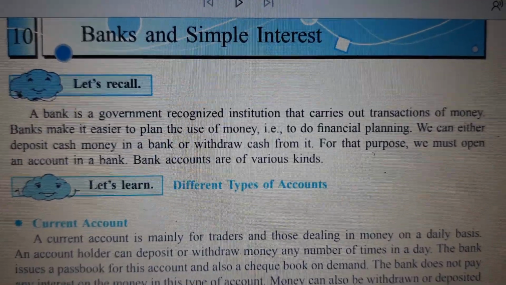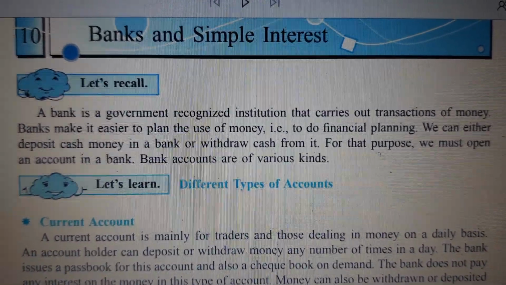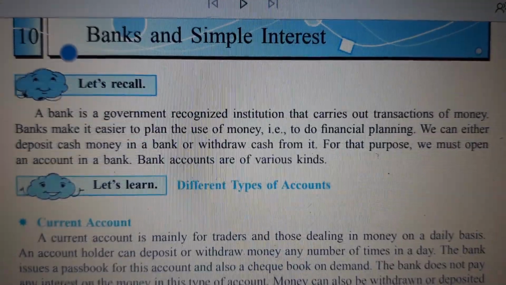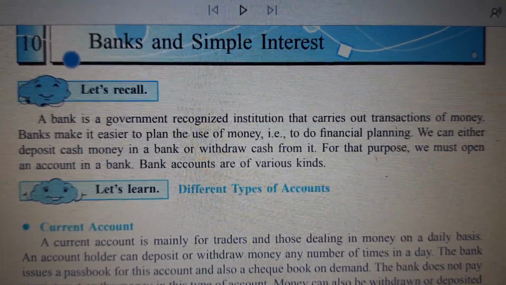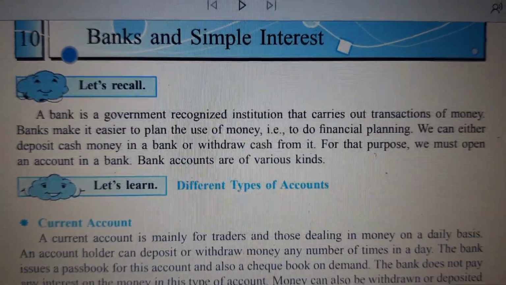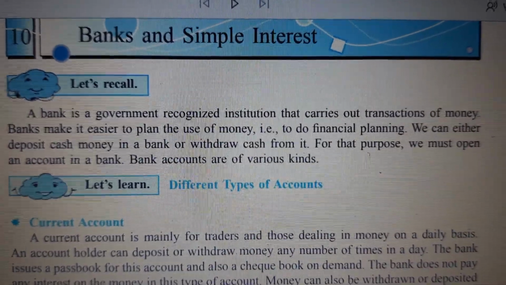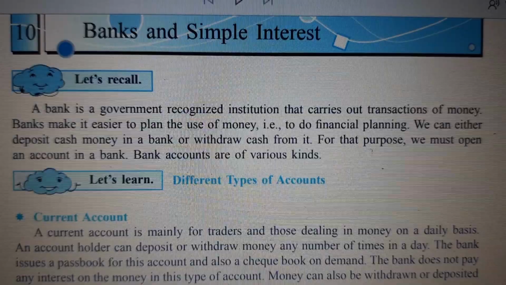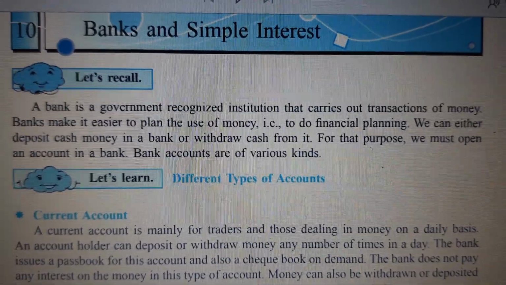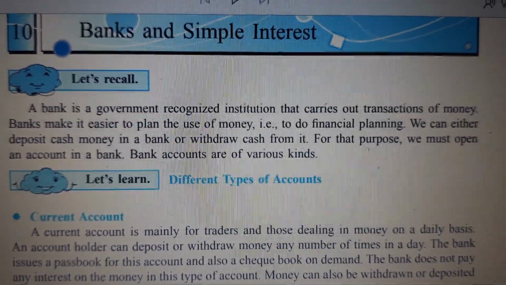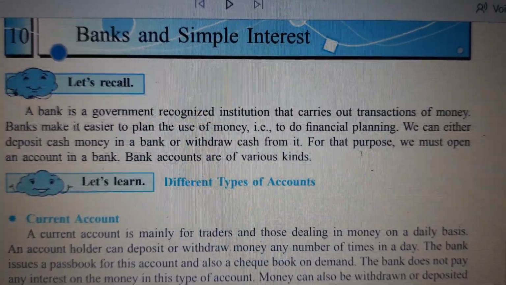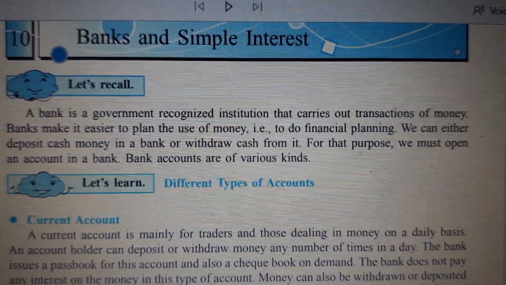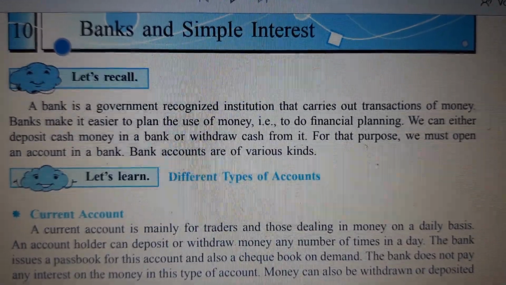The bank offers some interest for keeping money in their bank. And why are they offering that interest is because they use your money to give to someone else for a loan or for any requirement, in the form of a loan. So this is how the bank circulates the money of all the people who are investing in the bank and opening an account. There are various types of accounts.